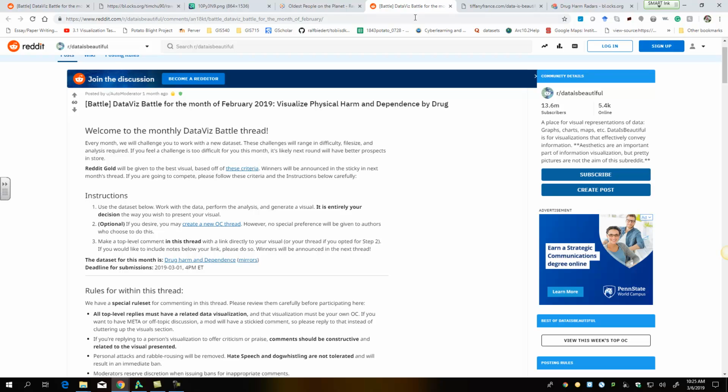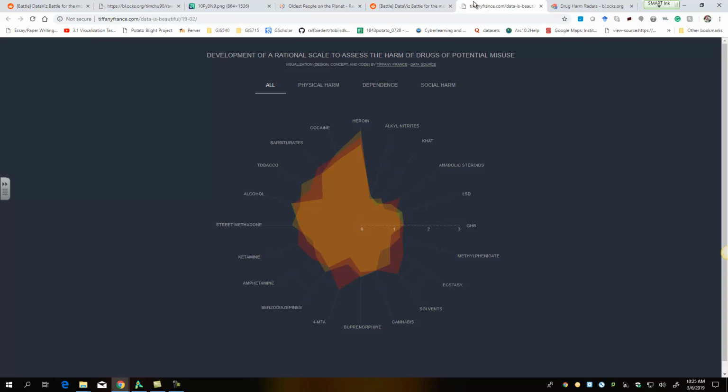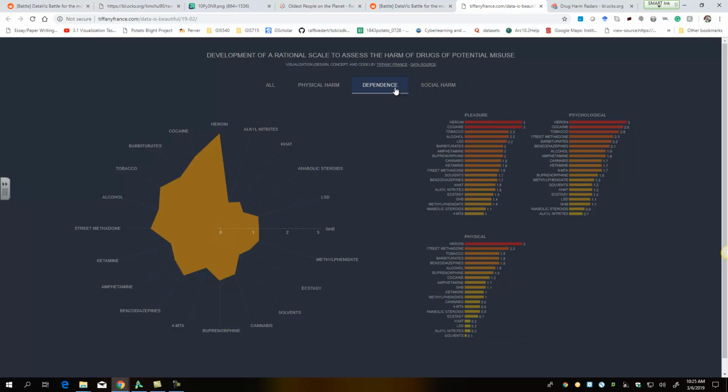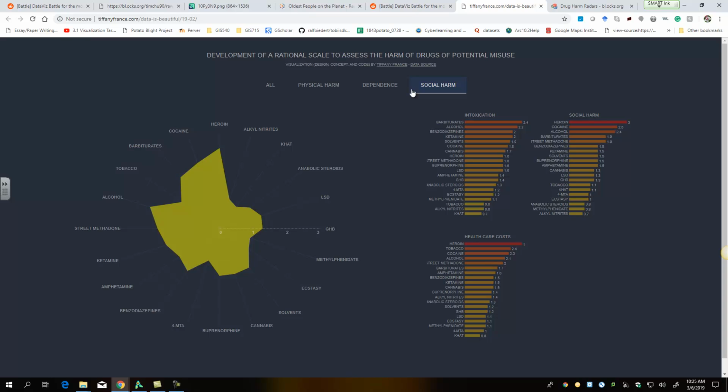And last month they asked people to visualize the physical harm and dependence caused by different types of drugs, and this person won that by creating a radar graph. It doesn't show a lot of things when you look at it overall, but there are some tabs you can open, and it shows how each drug contributes to physical harm, dependence, and social harm. It's something really cool. I spend like 1 hour every week looking through all these.